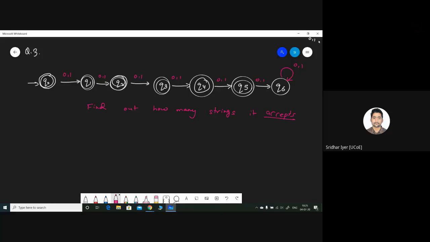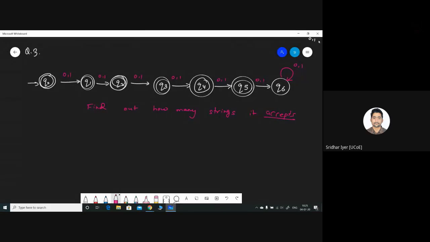Try again. Keep on trying. Take maximum 2 to 3 minutes. It's not that hard. There are two inputs, 0 and 1. So how many strings should it accept? Check the diagram carefully.